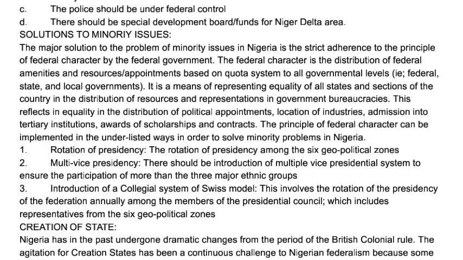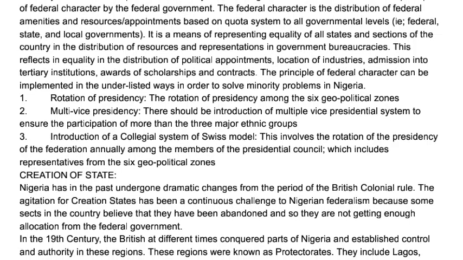Now look at the solution to minority issues in Nigeria. There are so many problems, but a solution was brought up, which is number one, rotation of presidency. Nigeria practices a federal system of government whereby the central or federal government exercises huge power. Almost all the power resides with the central government.